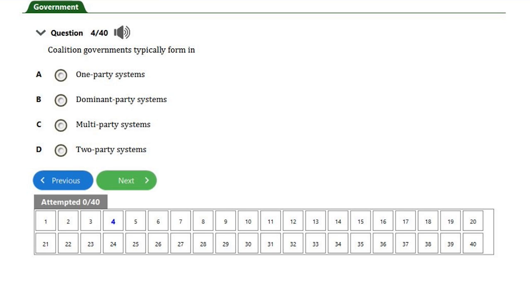When we look at it very well, we see that option C is the right answer for this question, because a multi-party system is a system that allows several parties. If one party is in power, you still have a lot of parties that can come together and wrestle power with the party in power. So for this question number 4, the right answer is option C. So let's quickly move to question number 5.